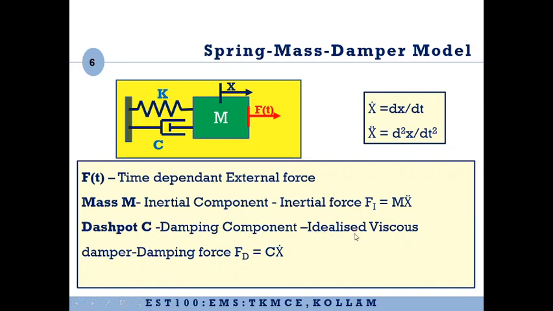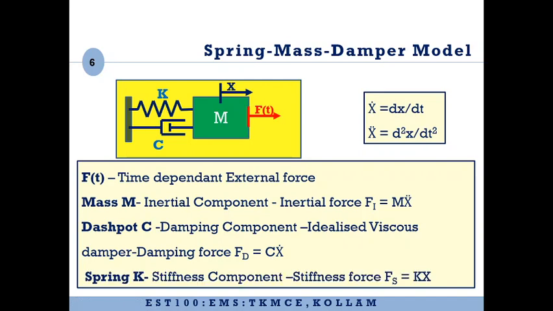Now, we will be using an idealized viscous damper. A viscous damper means one in which the damping force Fd is proportional to the velocity. And C is known as the damping coefficient, which is the constant of proportionality.